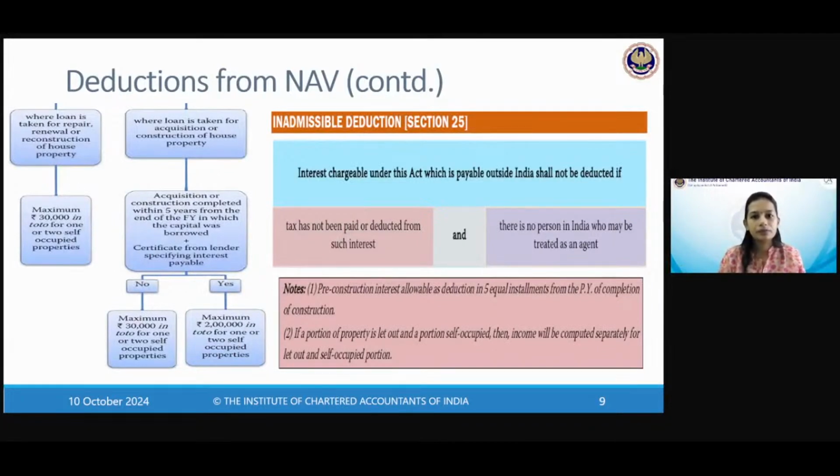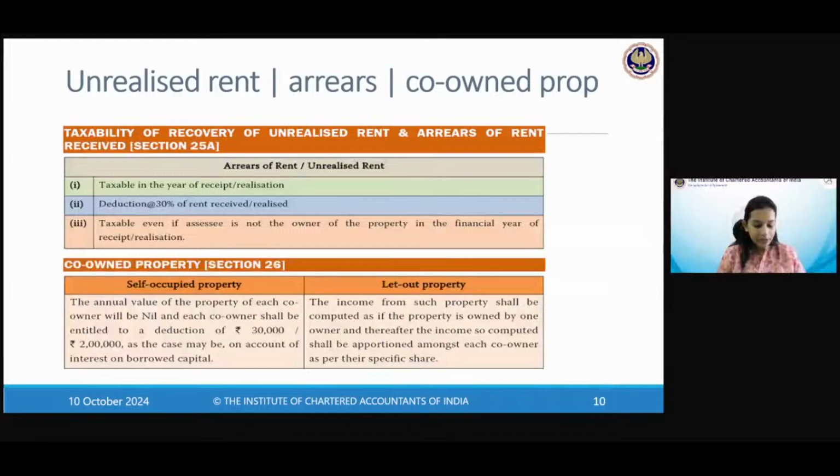Okay. Unrealized rent, arrears or co-own property. There is a little bit more to it. We are coming to section 25A.